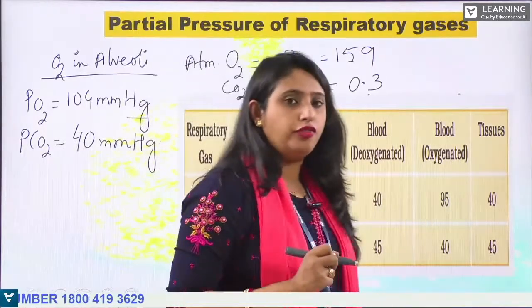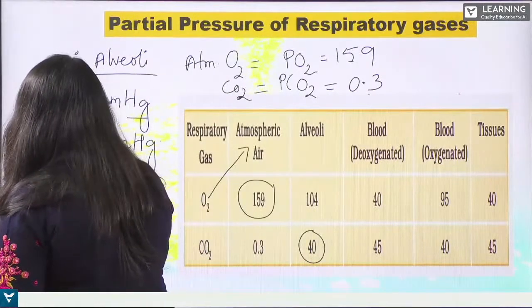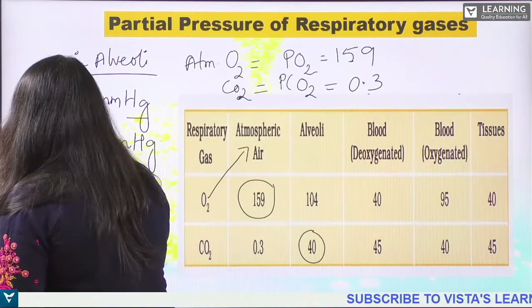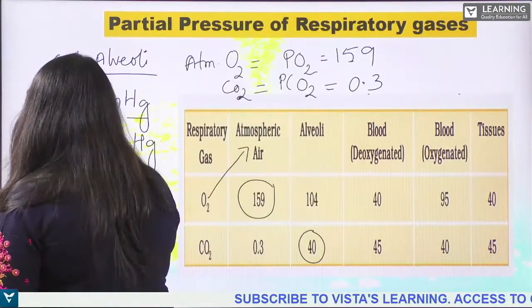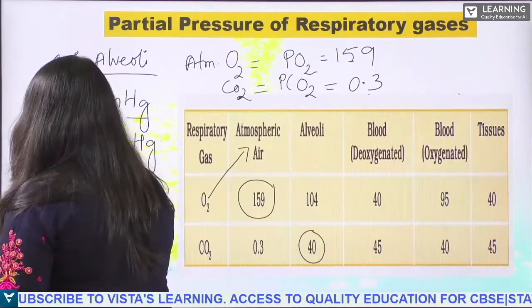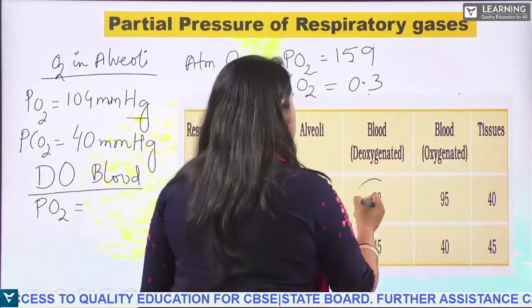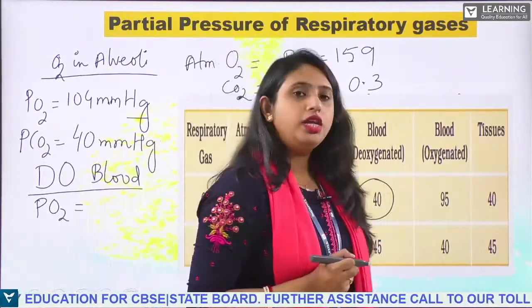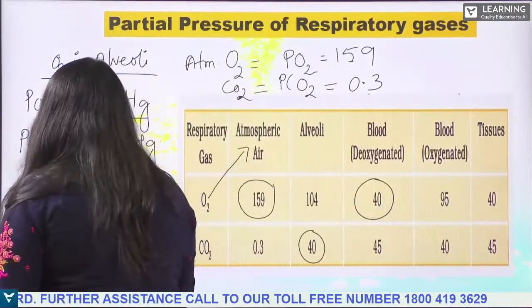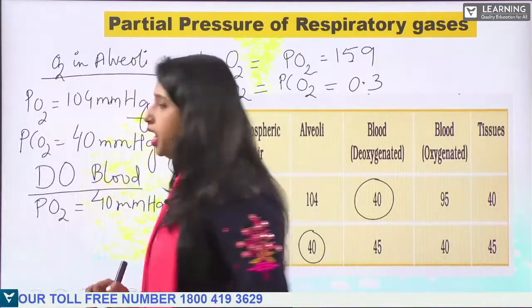Okay, three more you have to remember. So what is the partial pressure of the deoxygenated blood? Partial pressure of oxygen in deoxygenated blood is 40 mm Hg.